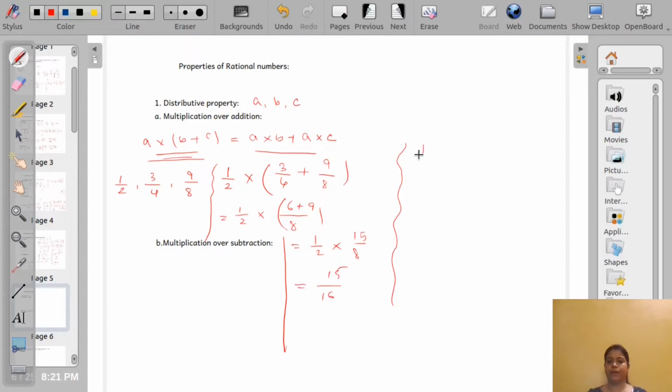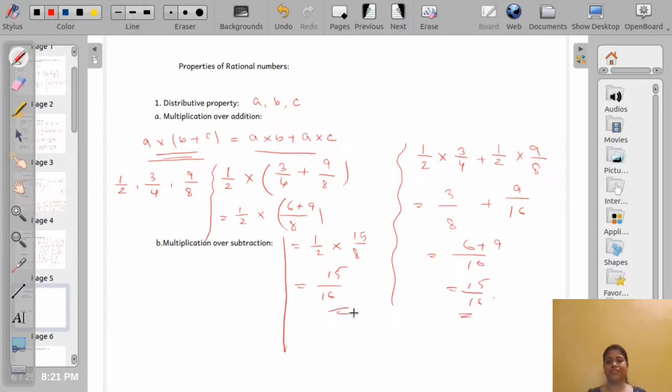Okay, now A into B, that means 1/2 multiplied by 3/4 plus 1/2 multiplied by 9/8. So it will be 3/8 plus 9/16. So LCM is 16, 6 plus 9 is equal to 15/16. This sounds really very beautiful.